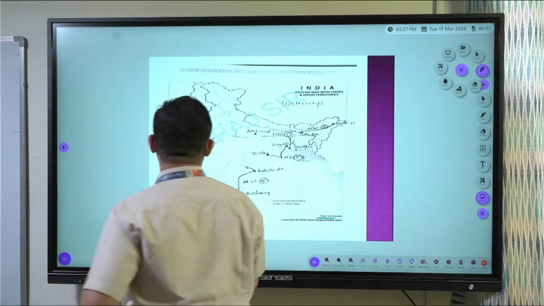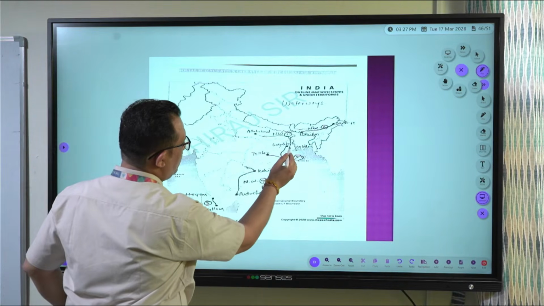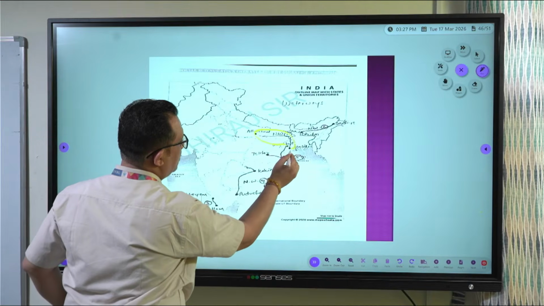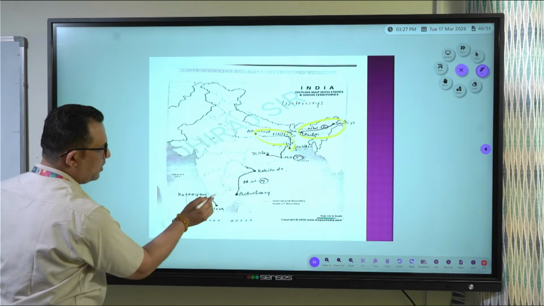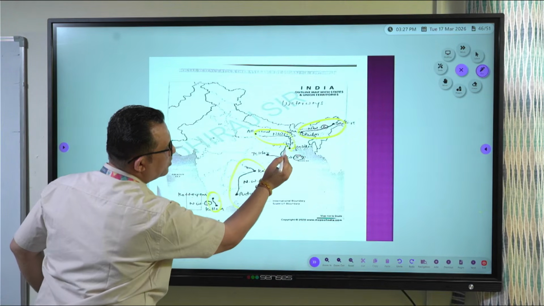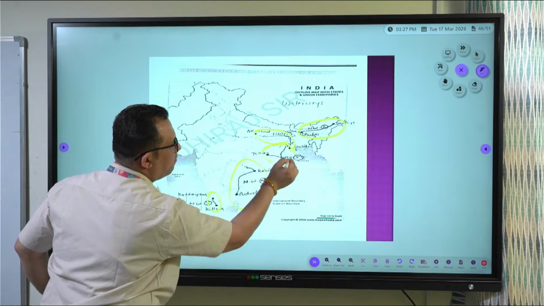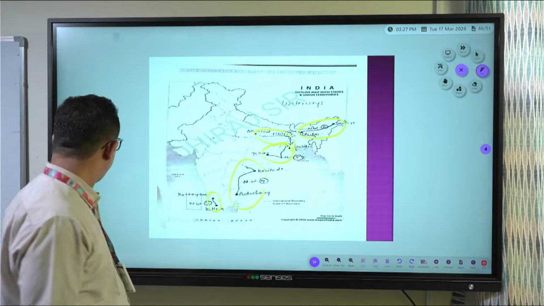Yeah, here is my map. Same thing. National waterway number 1, national waterway number 2, national waterway number 3, national waterway number 4, and Talche to Goenkhali, national waterway number 5. But that was very clear. That is why we saw from there.